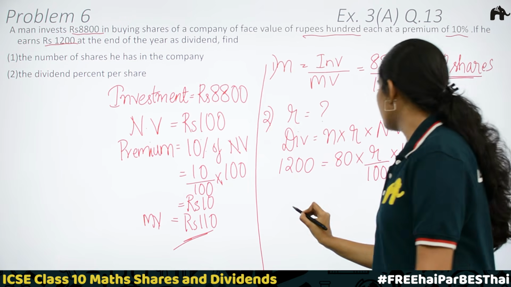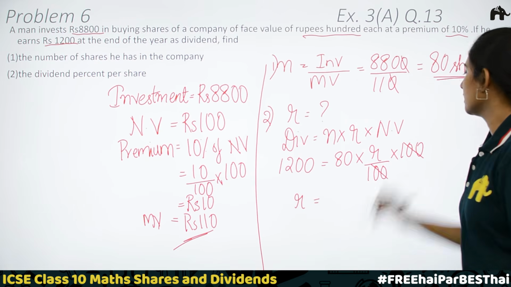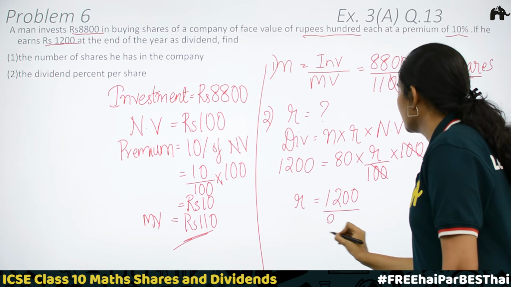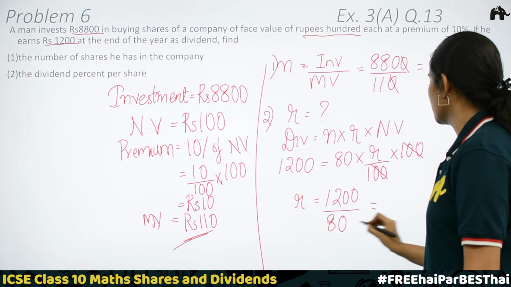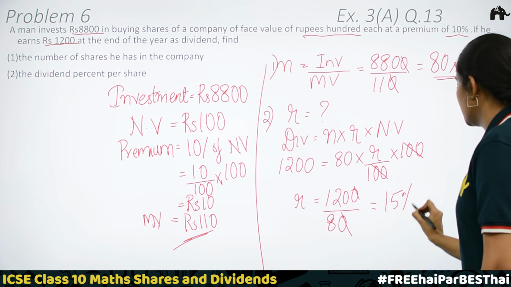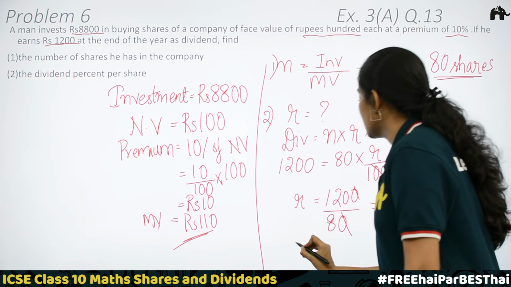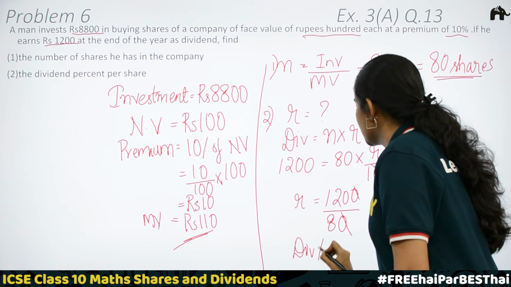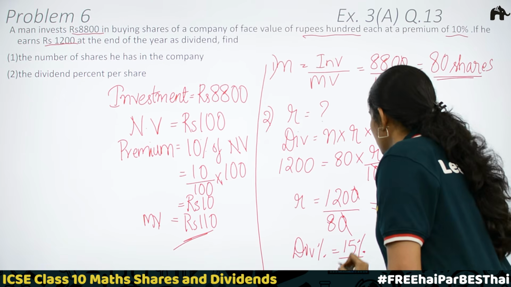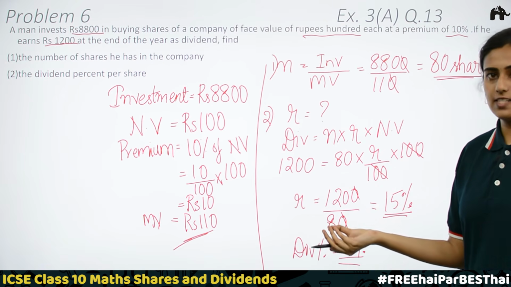Okay. Now we can find the value of R. R is equal to 1,200 divided by 80. You will be getting 15%. 15% is the rate of dividend. Dividend percentage is equal to 15%. Clear? Never forget to put this 100. You will be getting a different answer then.